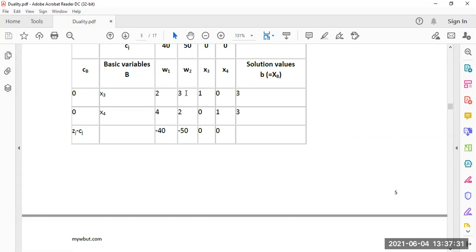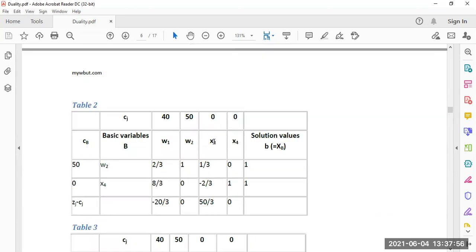After taking the minimum ratio, 3 by 3 is 1 and 3 by 2 is equal to 1.5. So 1 is the minimum, so 3 is the key element. That means w2 should be introduced into the basic variables and x3 will be the leaving variable. So we have to make this 3 as 1. So we divide the first row by 3, and then it will be 2 by 3, 1, 1 by 3, 0, 1. Look at here.